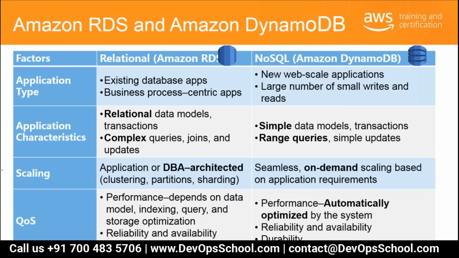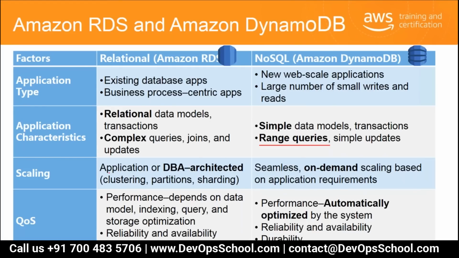If your application has a relational data model, transactions, complex queries and joins, use RDS. If your schema is a simple data model and queries are range queries rather than complex queries, you can go for NoSQL.